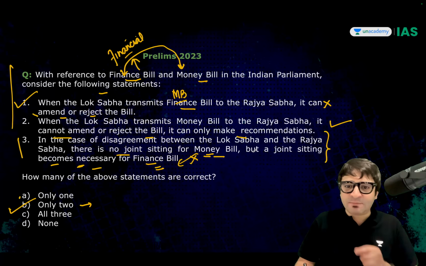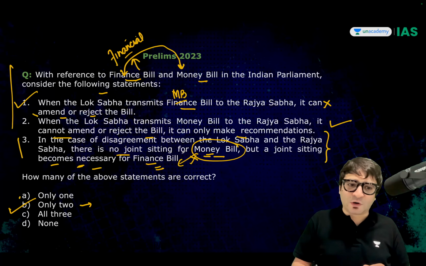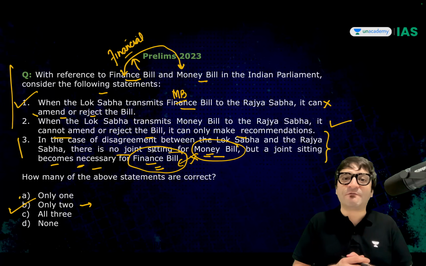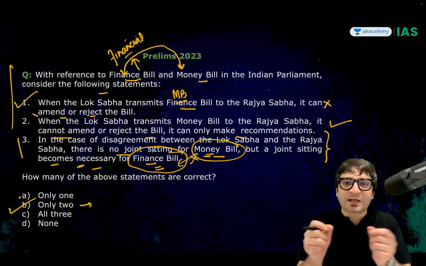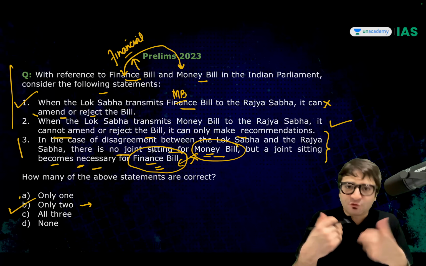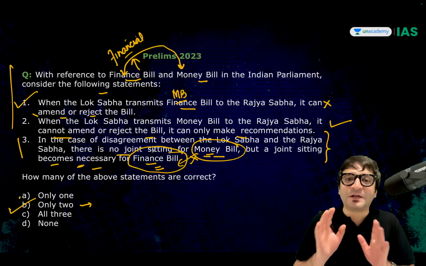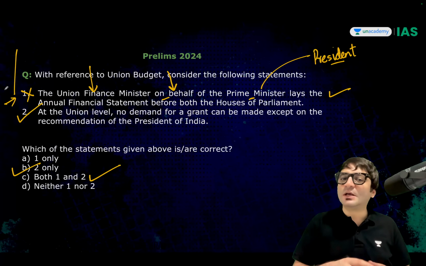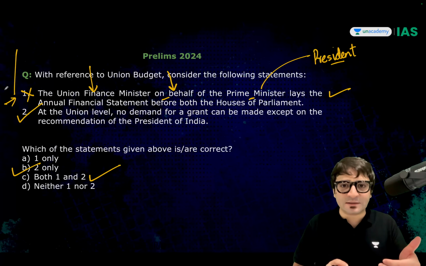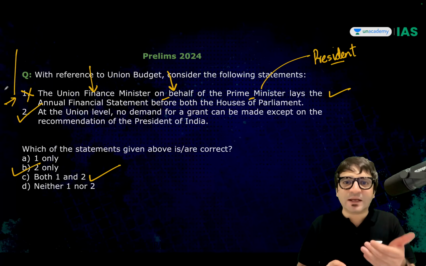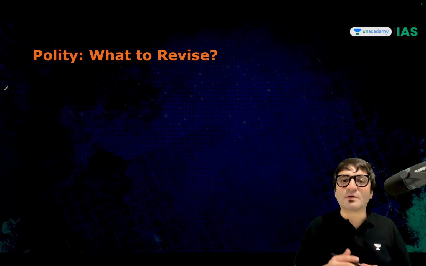In case of a disagreement between Lok Sabha and Rajya Sabha, there is no joint sitting for a money bill, but a joint sitting becomes necessary for a finance bill. Since this statement talks about two different types of bills, you have to assume these are two different types of bills: money bill and financial bill. In such questions, UPSC has made a mistake, but that doesn't mean they will continue making these mistakes. You can even challenge the answer key released by the UPSC. Now comes the important point.